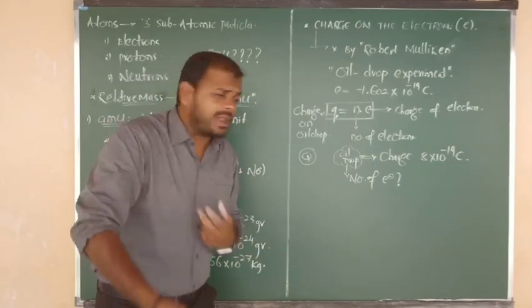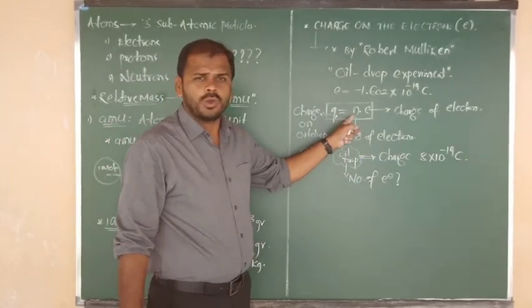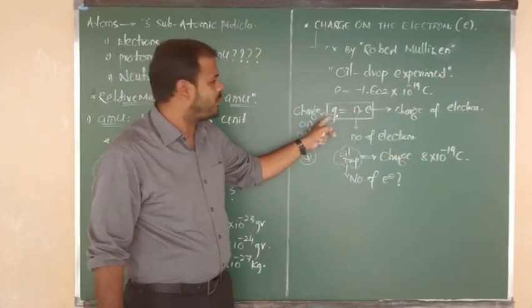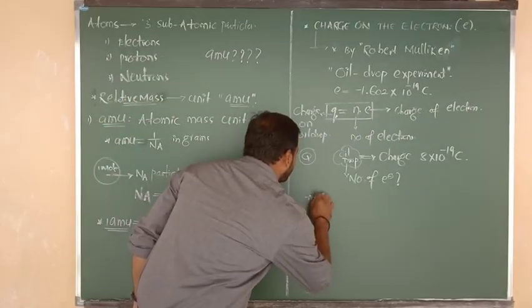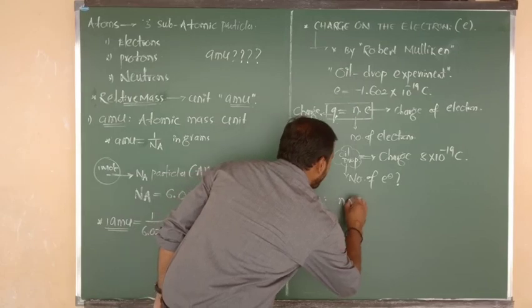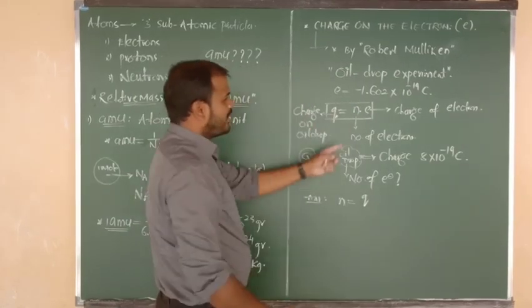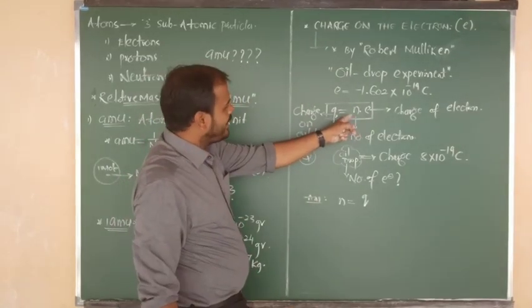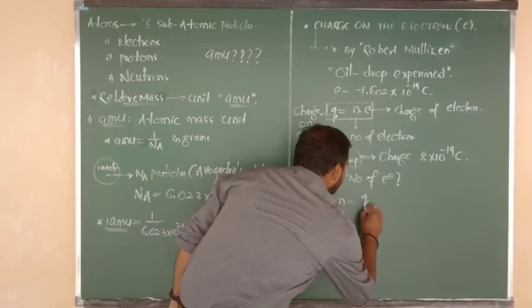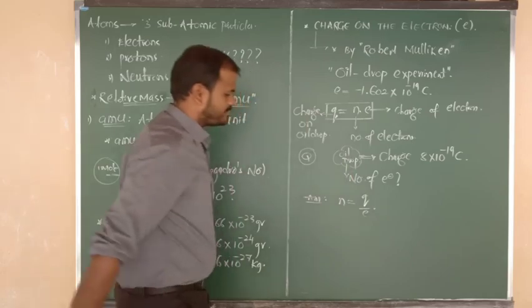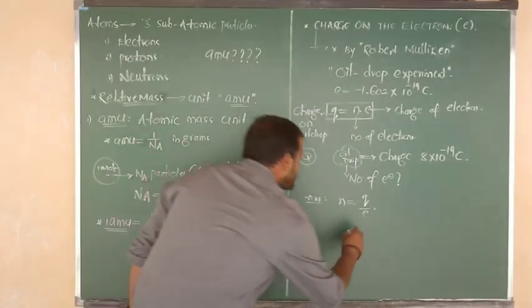What is the formula to calculate the number of electrons? N letter we have to use. So N equals Q by E. We have to modify the above formula: N equals Q divided by E. So what is the Q value?